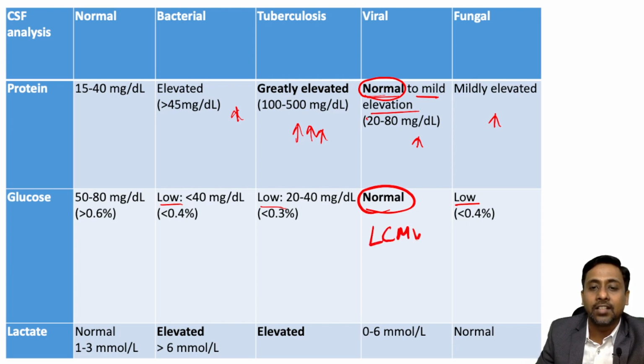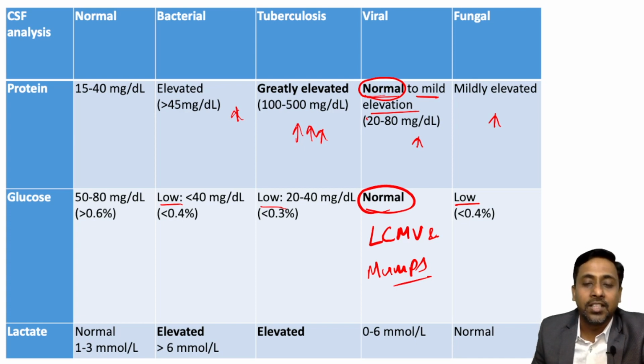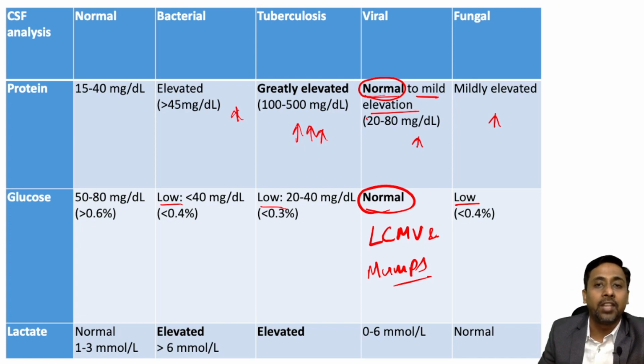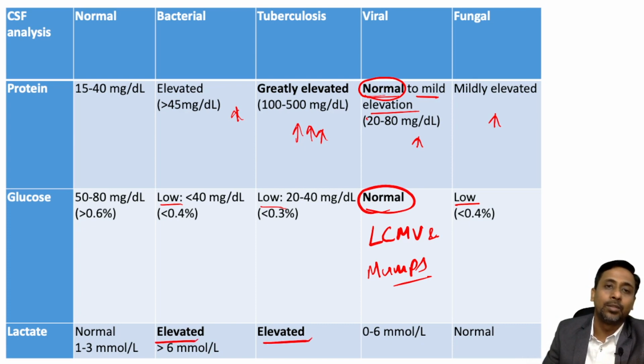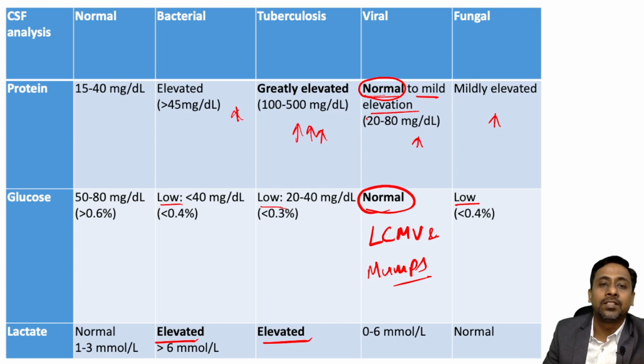choriomeningitis virus and mumps virus. Okay, lymphocytic choriomeningitis virus and mumps virus, we may see a low CSF glucose level. Okay, and also the lactates are elevated in case of bacterial and tubercular, like the pressure is also elevated in these two, and lactate is also elevated in these two, and also the CSF is turbid in these two only.